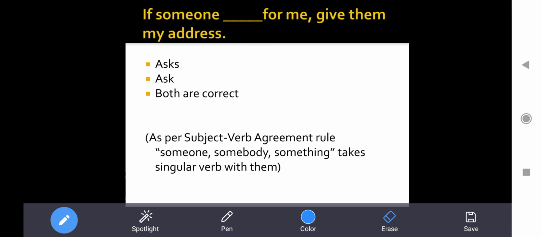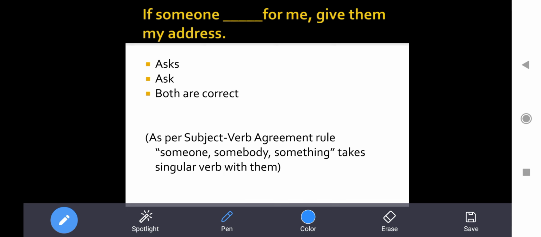Okay, this one again very simple but interesting one. If someone dash for me, give them my address. Okay, let's read it once again. If someone dash for me, give them my address. Okay, the options we are having are asks, ask, both are correct. Okay, now I'm a bit confused how to answer this, right? Most of the students will be saying this. This is very, very simple.